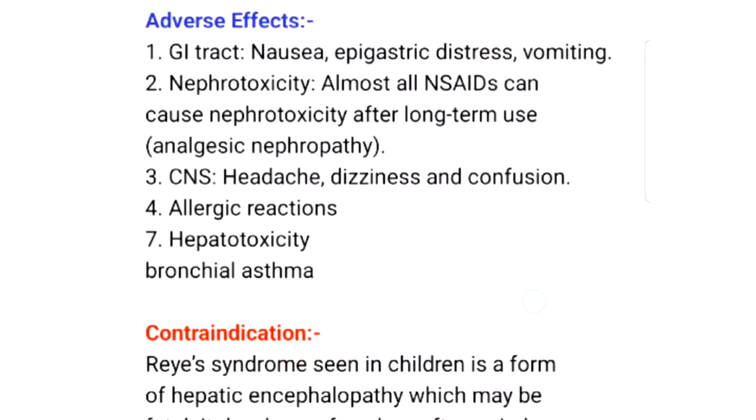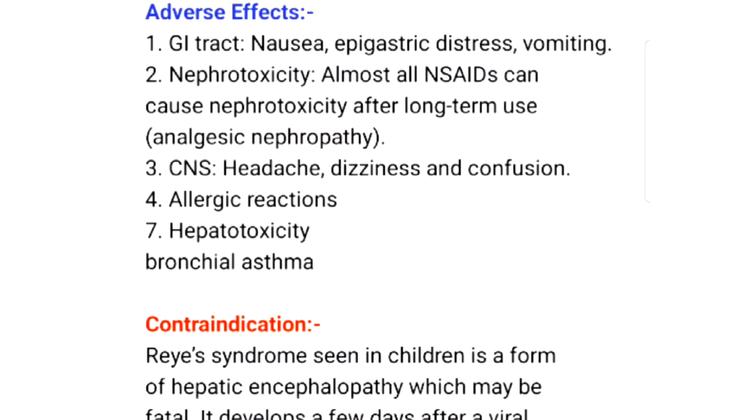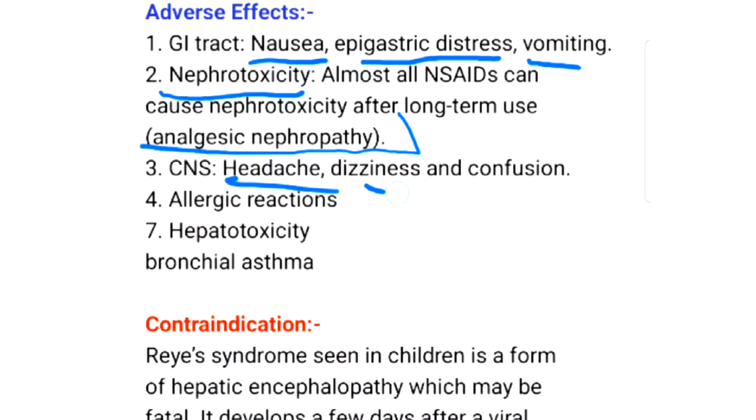Next we will see the adverse effects. First is the GI tract. As we have already seen, it can cause nausea, vomiting and epigastric distress. It can also cause nephrotoxicity, that is, long-term use of these NSAIDs can cause analgesic nephrotoxicity. In the CNS, it can cause headache, dizziness and confusion. It can also cause allergic reaction, hepatotoxicity and bronchial asthma. So these are the adverse effects.